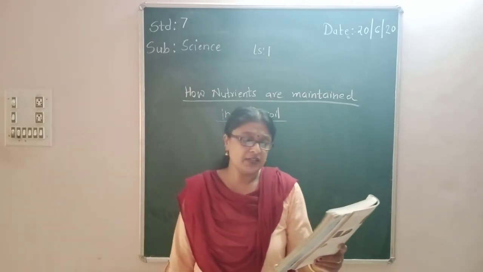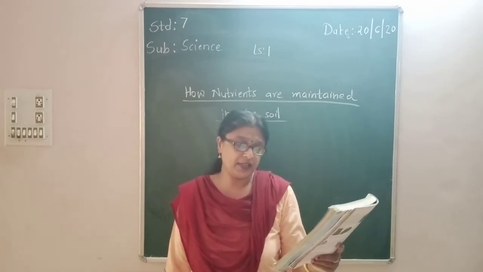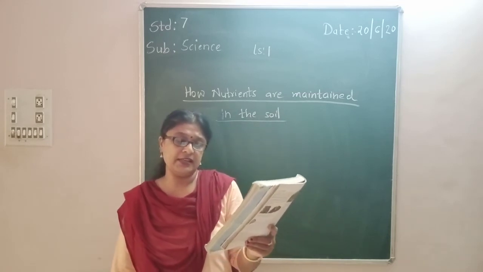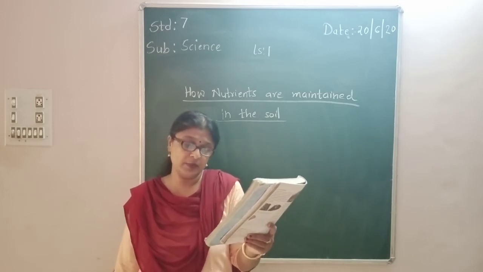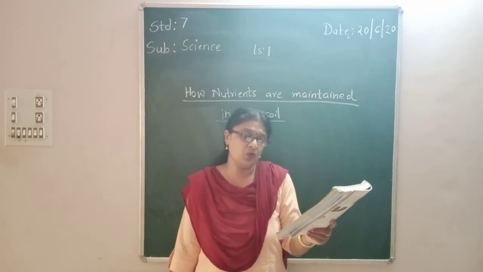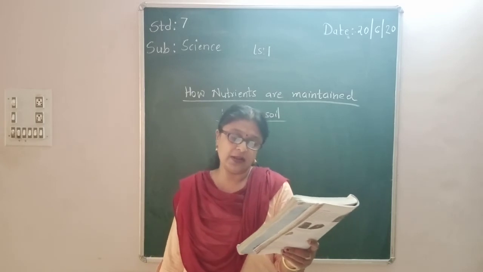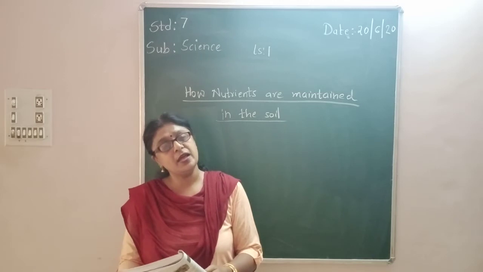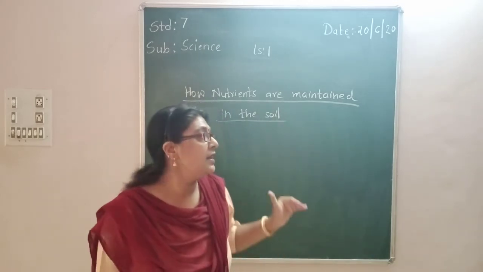You learned that nitrogen gas is available in plenty in the air, but plants cannot use it in the manner they use carbon dioxide. The rhizobium bacteria can take the atmospheric nitrogen and convert it into soluble form, but rhizobium cannot make its own food. So it lives in the roots of gram, peas, mung beans and legumes, which provide it with food. Most of the pulses are obtained from leguminous plants, and in return the plants get nitrogen while providing food and shelter to the bacteria.